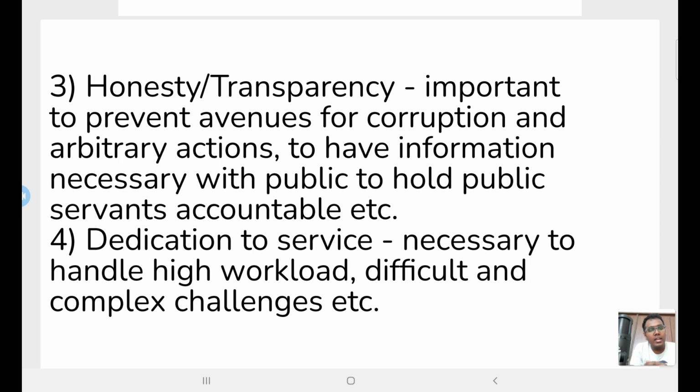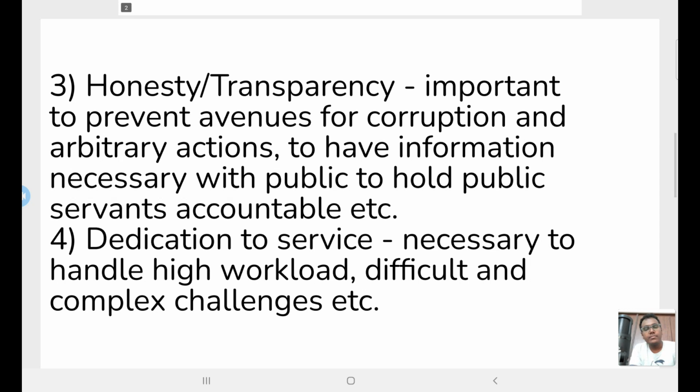And there is dedication to service. To handle the very high workload of public service, we need dedication to service, and also to solve difficult and complex challenges. So until and unless we have dedication to service, we cannot handle such a huge workload. We cannot solve those difficult and complex challenges.